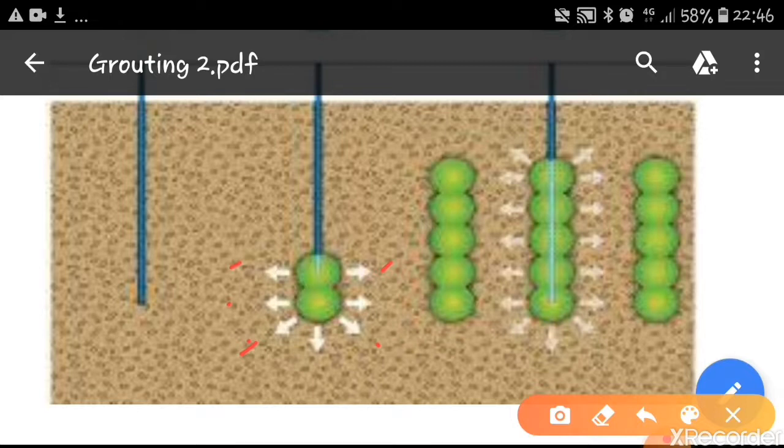Now, as one step of the grout is injected, we have to take back or remove the pipe, and that's how we do the compaction for the uppermost surface. As we finish the grouting, that portion of the soil will be compacted, and the next portion of the soil gets compacted. That's how the entire soil will be compacted, and it will give the required strength. So this is called the step-by-step procedure of compaction grouting.